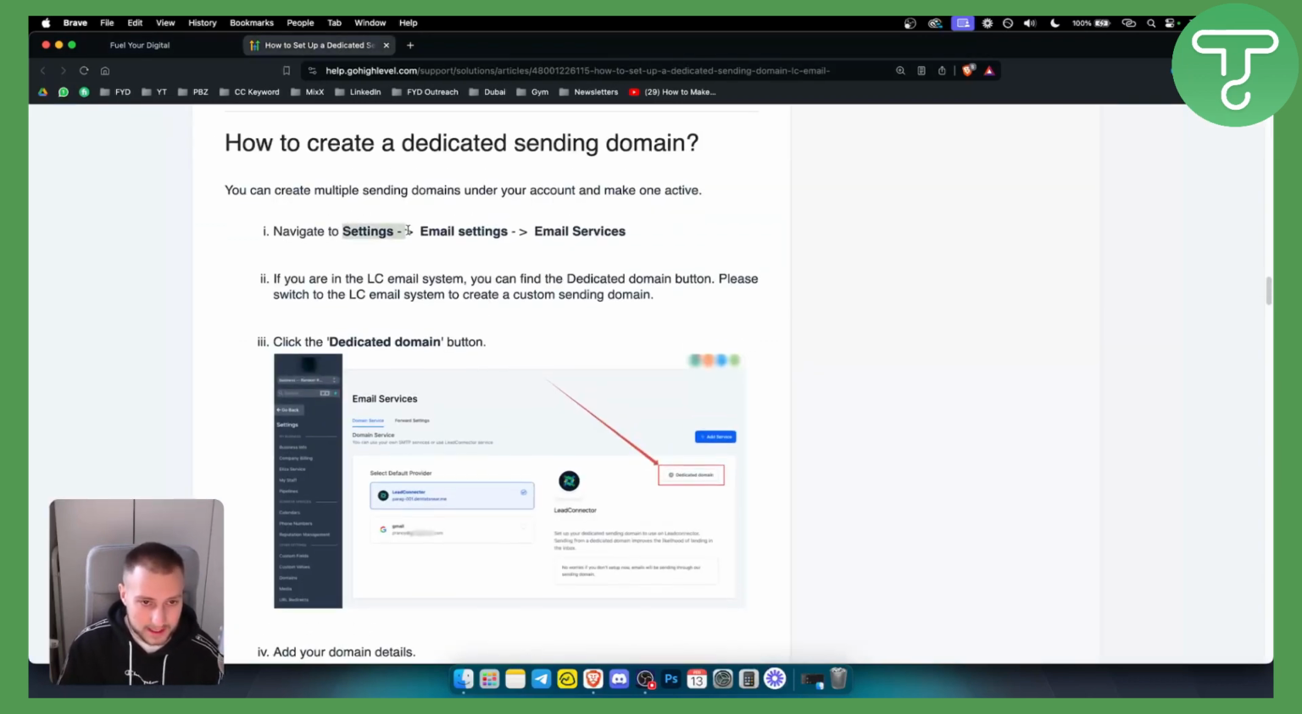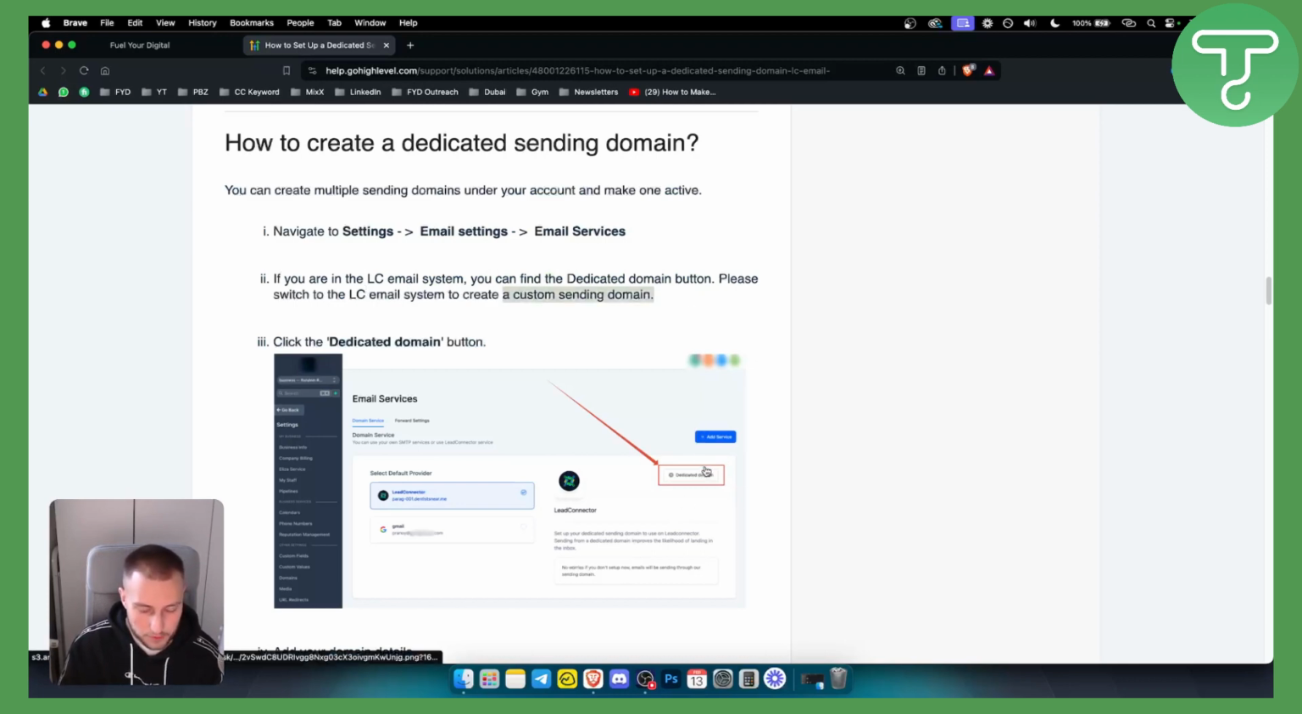You need to go to settings. So when you're in your sub account, you need to go to settings and go to the email settings, and from there you will have email services. Now, if you're in the LC system or email system, you can find the dedicated domain button. So you can switch to the LC email system to create a custom sending domain.